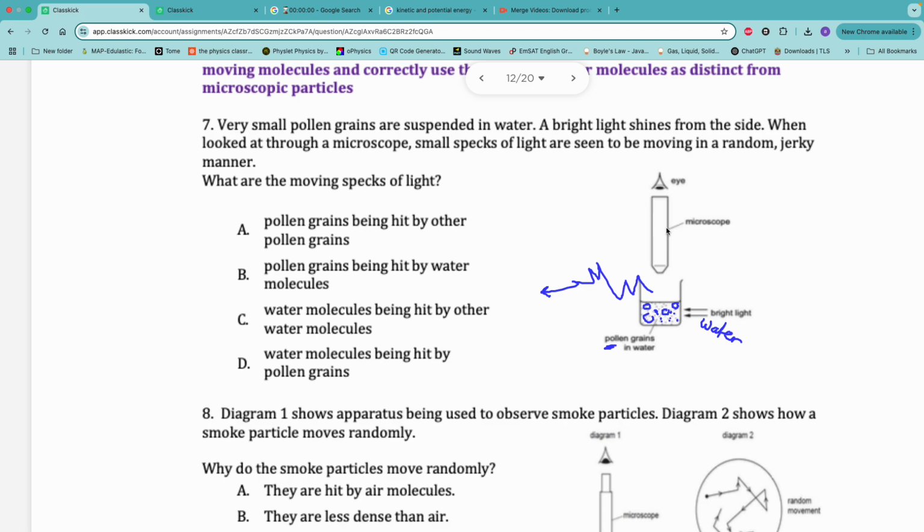So what do you think the main reason of this is? It is pollen grains hit by water molecules. You don't think it's a collision between pollen grains and pollen grains. Wrong. It's not a collision between water molecule and water molecule. Also wrong. It's a collision between pollen grains and water molecules, that these pollen grains are hit by water molecules.